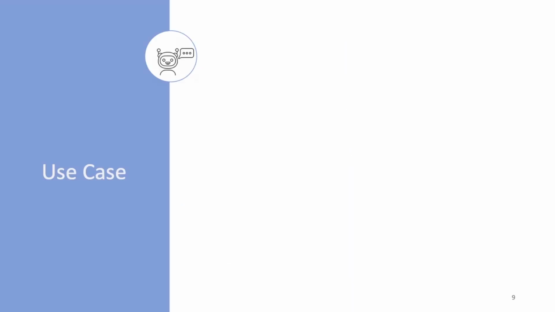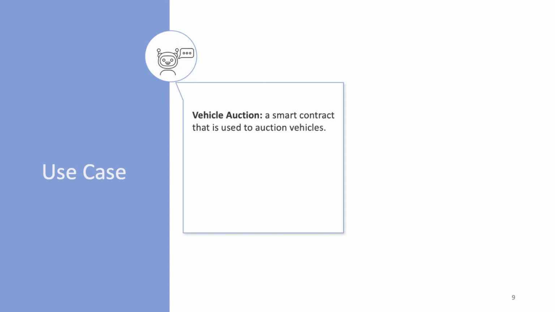Using iContractBot, we have created models and generated the deployment artifacts for a vehicle auction use case. In this use case, a smart contract is used to auction vehicles, where the vehicle is the key asset. There are two participants in this example, owner and bidder. The smart contract is created by the owner to auction his or her vehicle. The bidder can place bids on the vehicles that they are interested in.